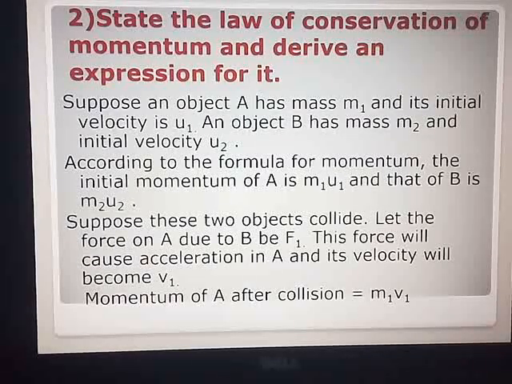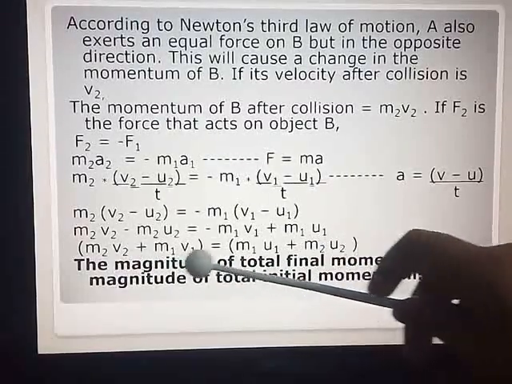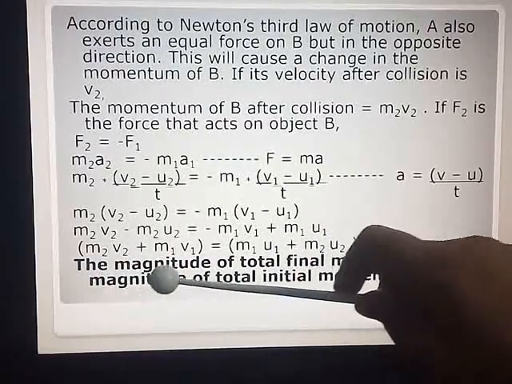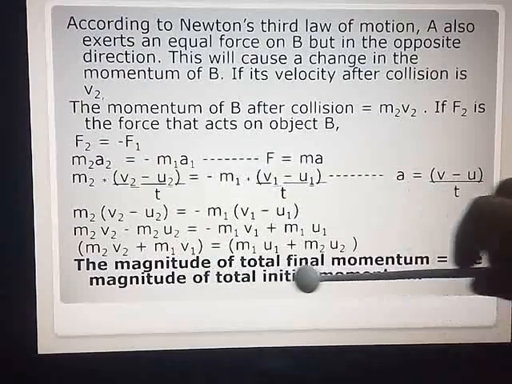So on page number 15, just today only we have seen this law. Page number 15, right from the first line of that page up to, you can see this derivation we have seen. After that we have a line. The magnitude of total final momentum is equal to the magnitude of total initial momentum. This is nothing but the law of conservation of momentum.